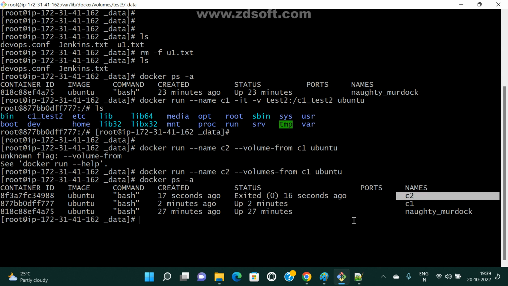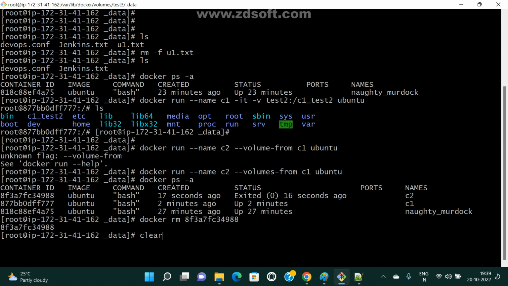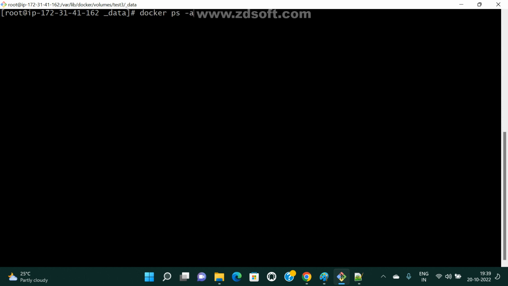Okay, let me delete this one. The container 2 already exists, right? Again I am going to create it. I didn't give -it, so it is in exited state. Docker rm, just removing. I missed the -it. We need to see whether it is created or not. So now clear.